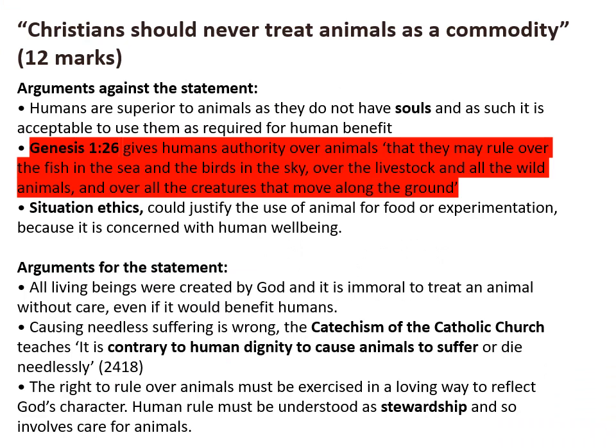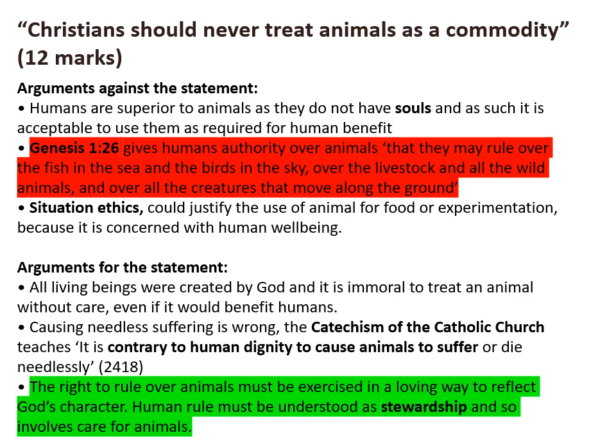In this example, I'm going to argue in favor of the statement, and so therefore I'm going to start with an argument against the statement. And you can see I'm going to start with the quote from Genesis 1:26 that Lynn White had considered to be a cause of the destruction of the environment and our poor treatment of animals.